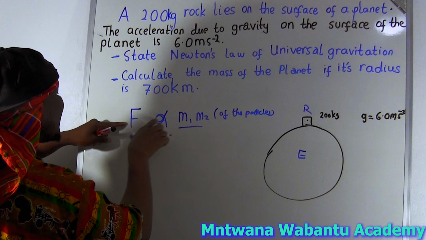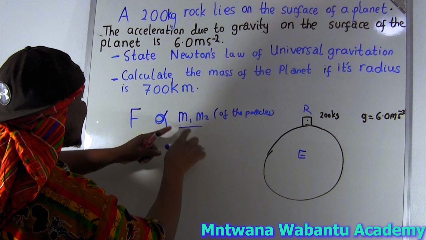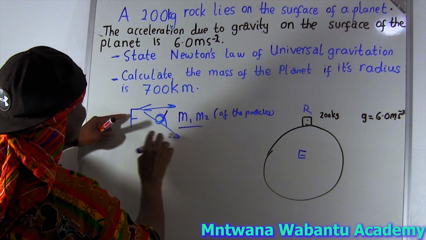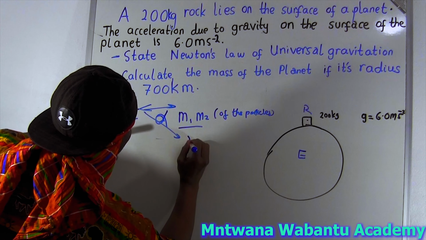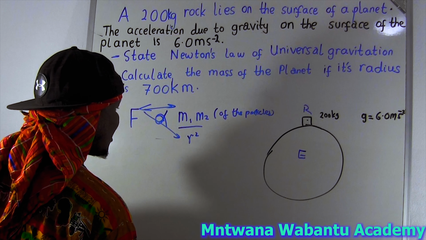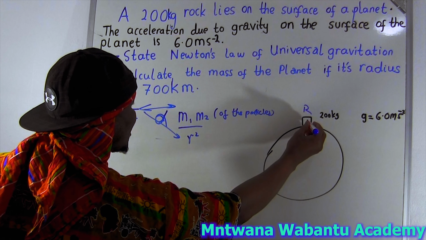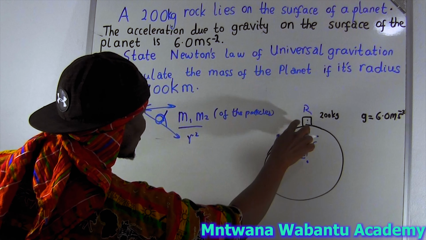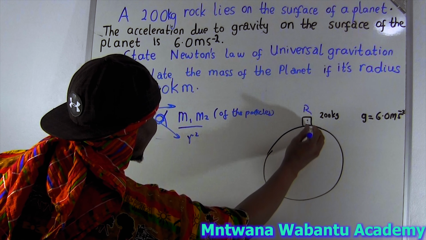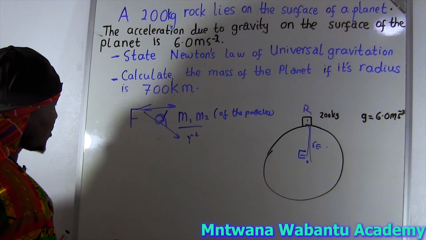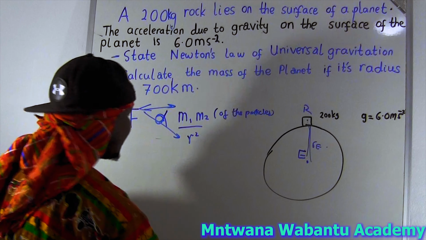But the same force is inversely proportional. Inversely means the opposite of direct. So the force is inversely proportional to the square of the distance between them. Here, the distance between the rock and the Earth is the radius of the Earth, because from the surface to the center of the Earth is the radius of the planet.